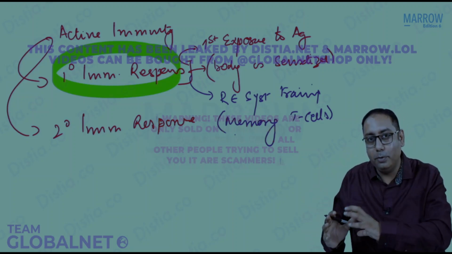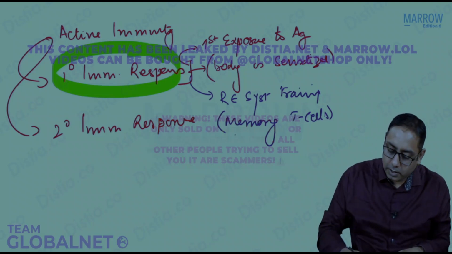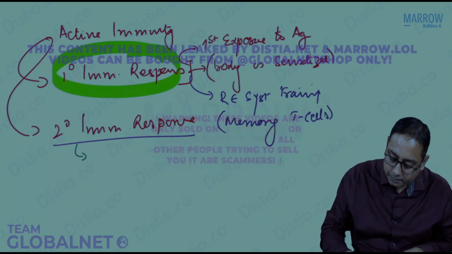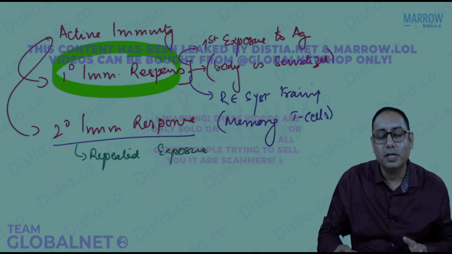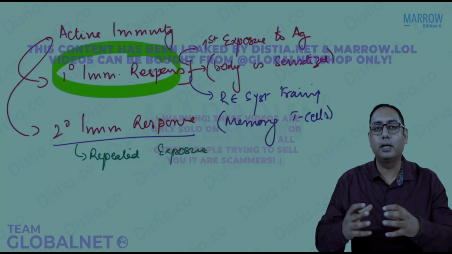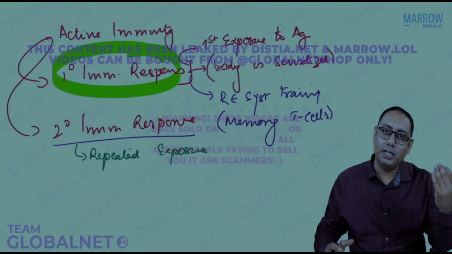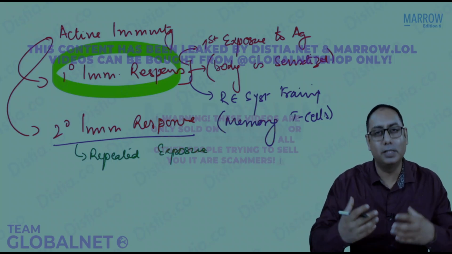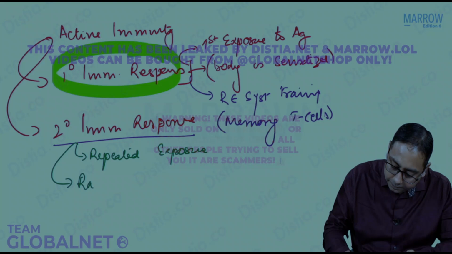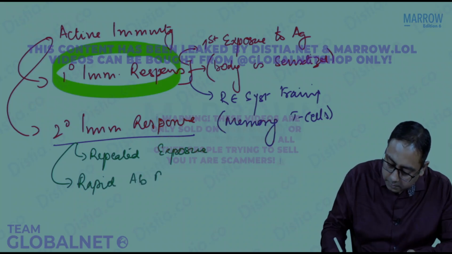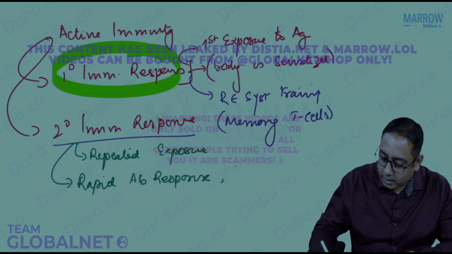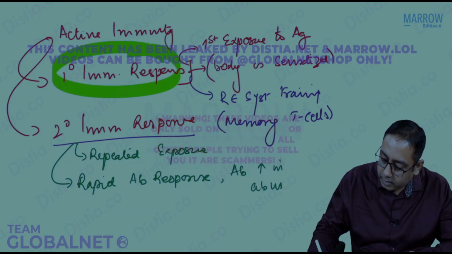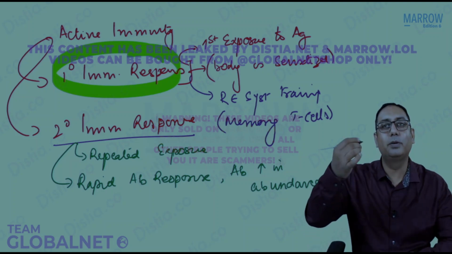Now after the primary immune response, if the antigen comes back again, in case there is repeated exposure to the antigen, the time taken by the body to show the same IgMs and IgGs will be much lesser. So there is a rapid antibody response, and the antibody production is more in abundance. It is more in quantity compared to the primary immune response.